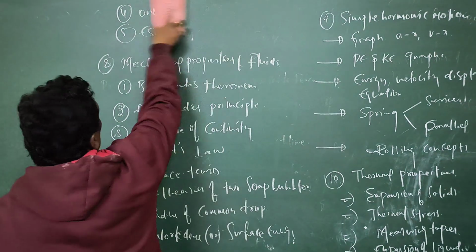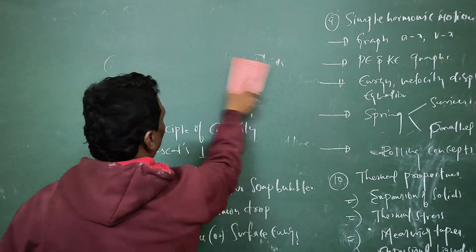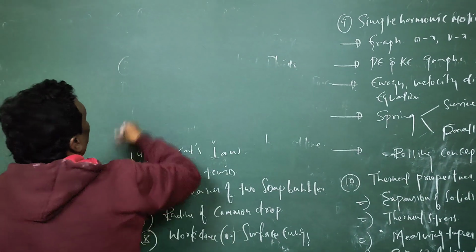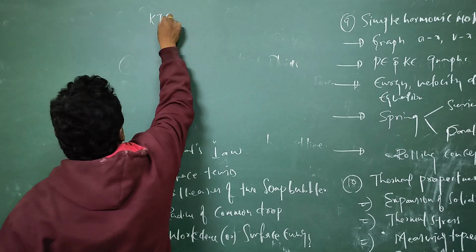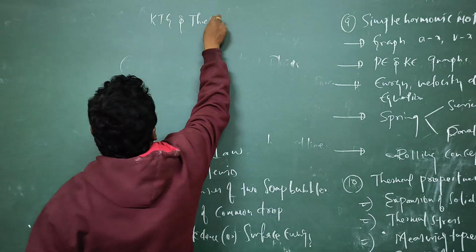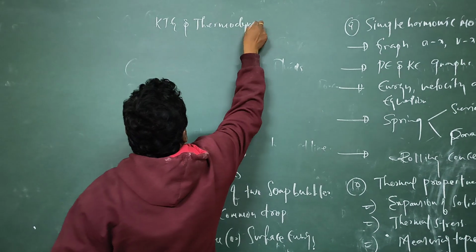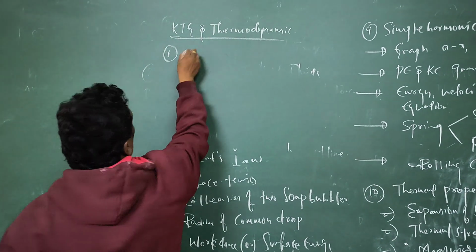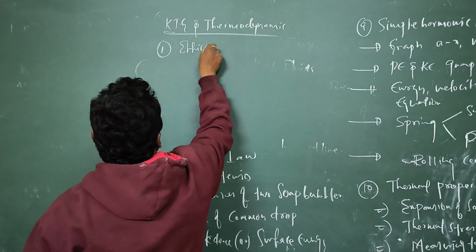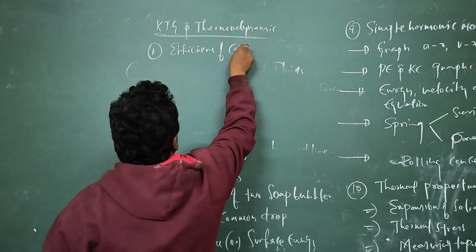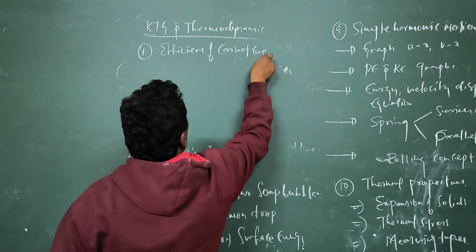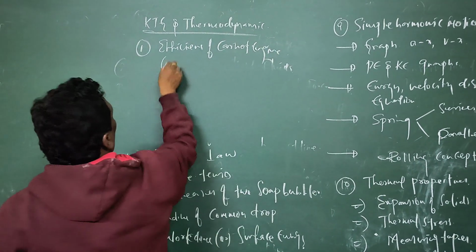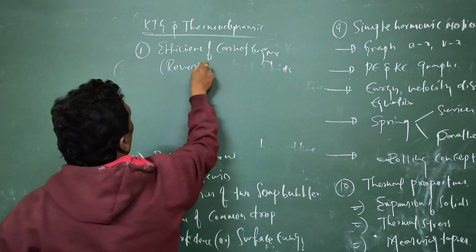And the next, KTG and thermodynamics. In KTG and thermodynamics, and mainly in thermodynamics, first you have to concentrate on the efficiency of Carnot engine, and reversible engine also you have to concentrate.